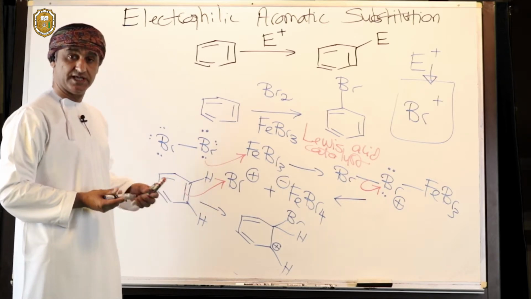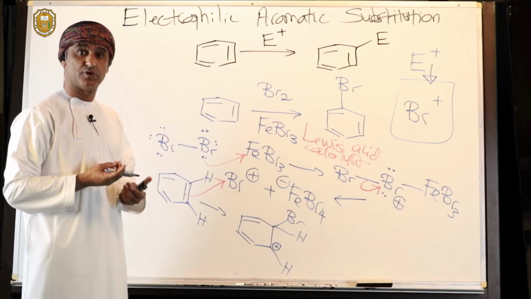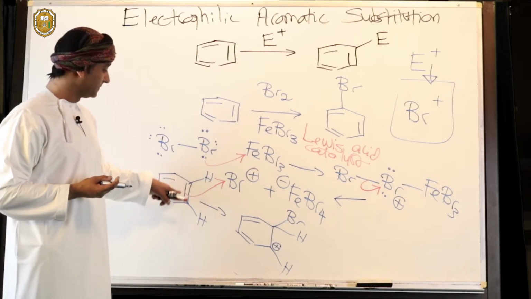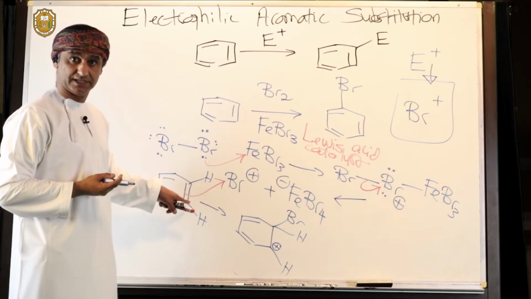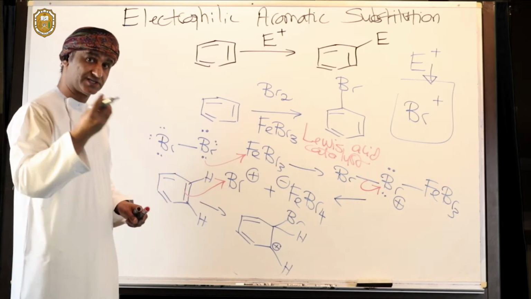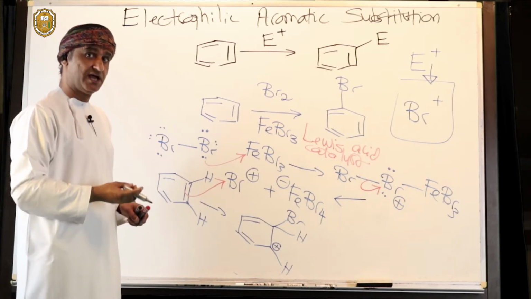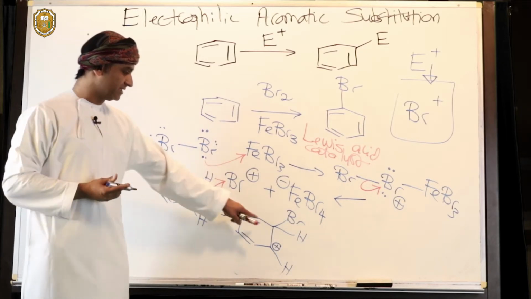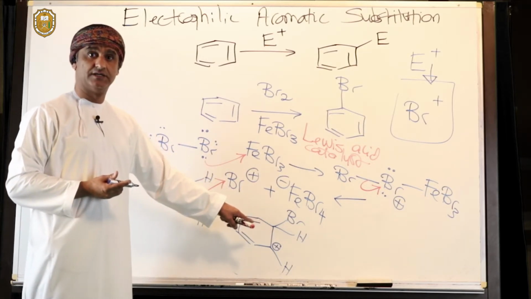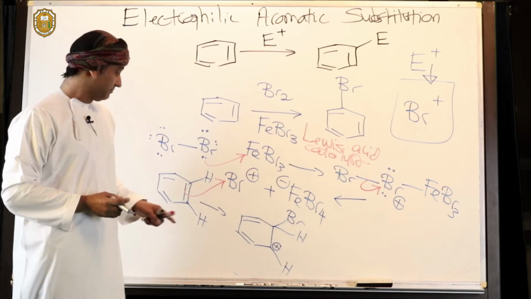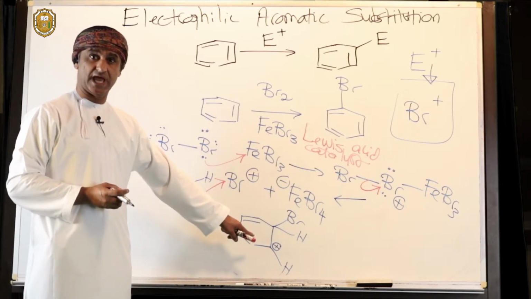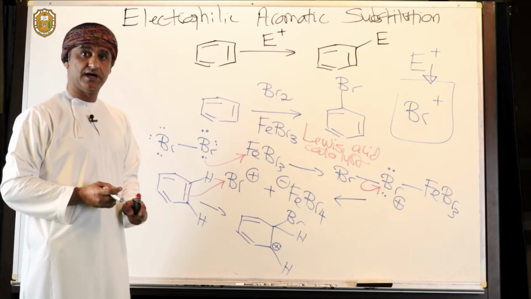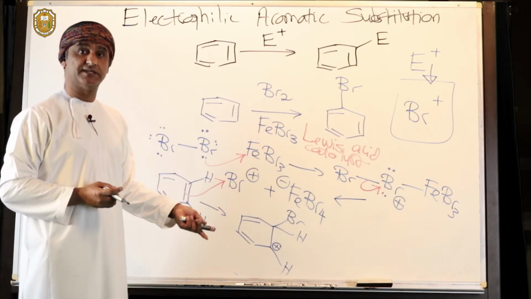As a result, this carbon has lost its electron share, because when this carbon-carbon double bond is broken, it's actually the pi bond that's broken, the pi bond bonding these two carbon atoms together. The two electrons that are released are now used to make a bond between that carbon and that bromine. So this carbon is satisfied with respect to the octet rule, but this carbon has lost its electron share, so therefore it must carry a positive charge. This is a carbocation intermediate.